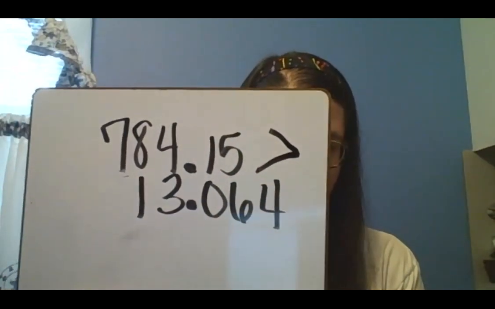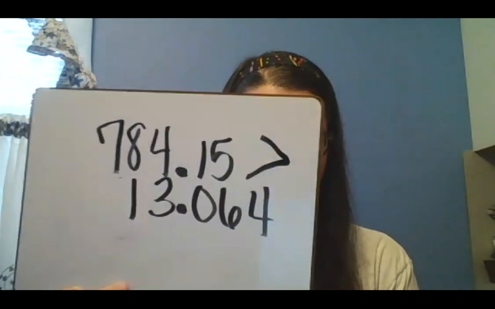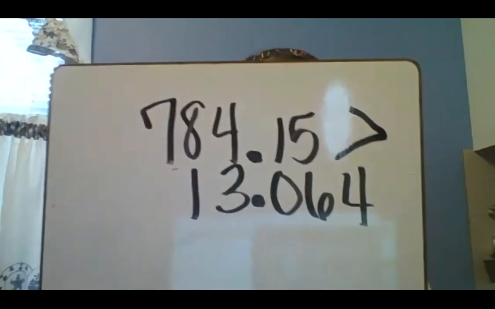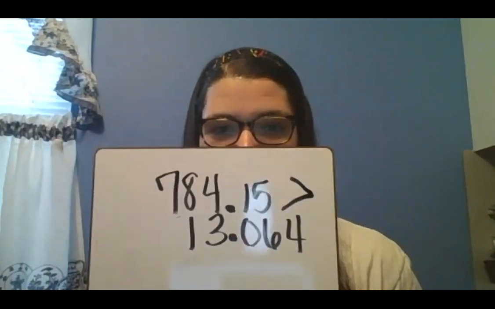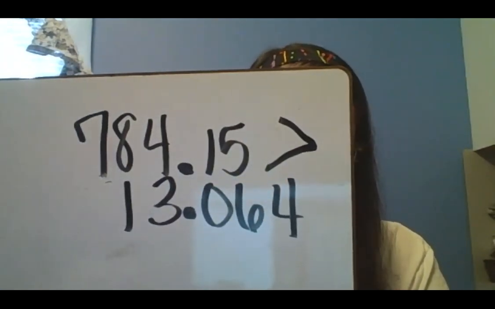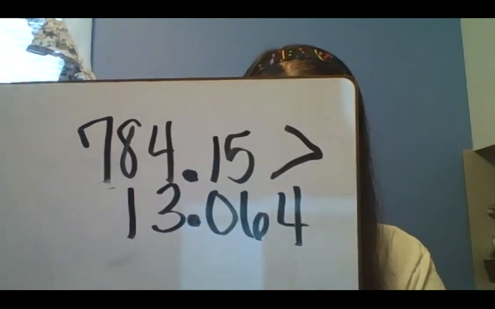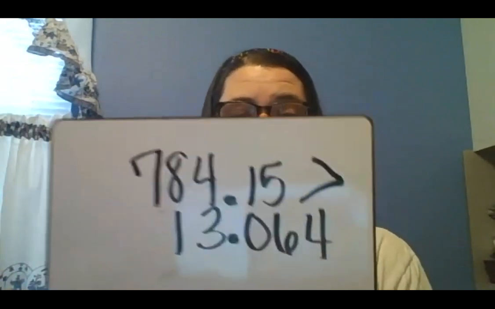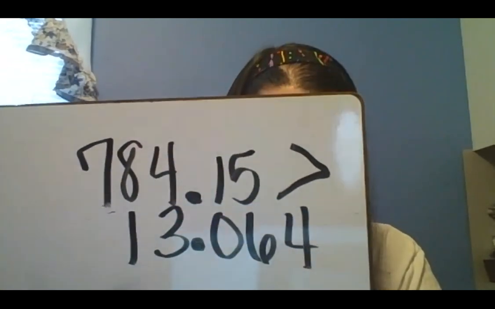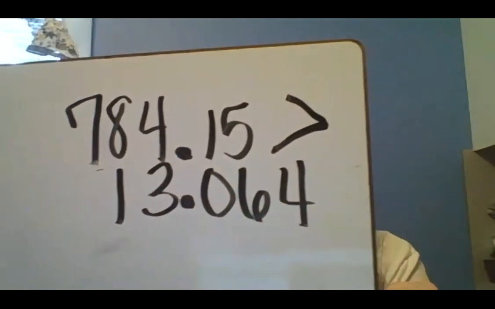So for number 2, 784.15 is greater than 13.064. So in that box, you're going to put the greater than symbol. You're just going to go place by place. And this one just happens that when we start in the hundreds place, that 700, we already know that 784 is greater than 13. We don't even have to look at anything on the other side of the decimal point. So we already know that 784 is greater than 13. So 784.15 is greater than 13.064. So that's number 2.